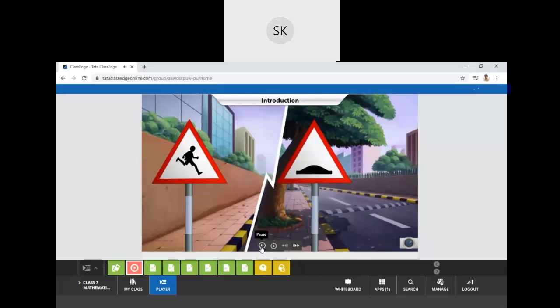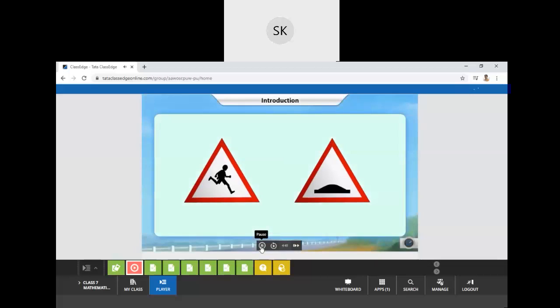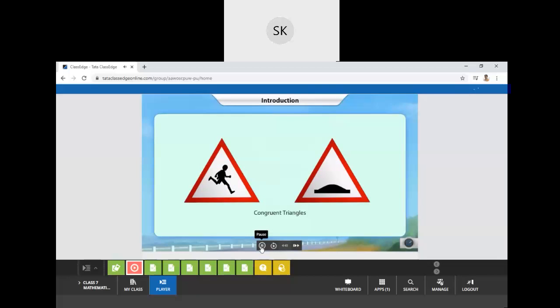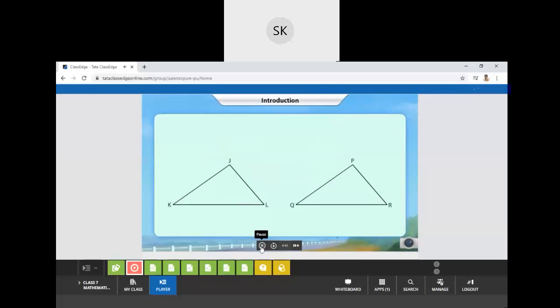Now, actual congruence. Triangles that have exactly the same shape and size are called congruent triangles. Two triangles are congruent if their corresponding sides and angles have the same measures. When we say both the triangles are congruent to each other, congruent means they should exactly overlap on each other. When they exactly overlap, their sides and angles are equal in measure, and only then are the given two triangles exactly overlapping on each other.